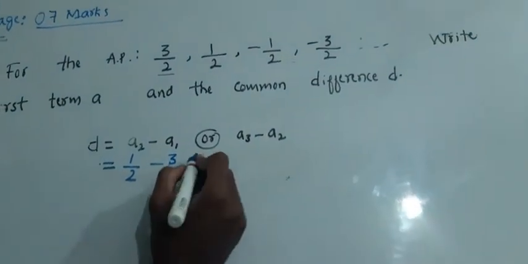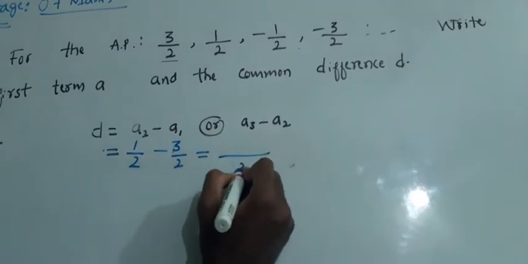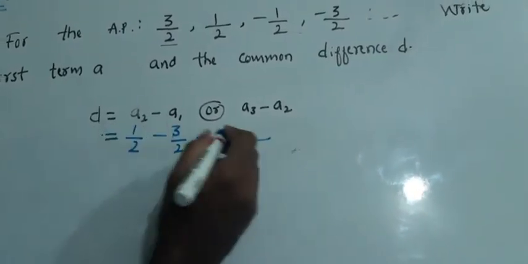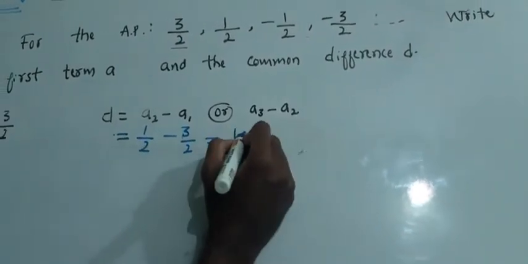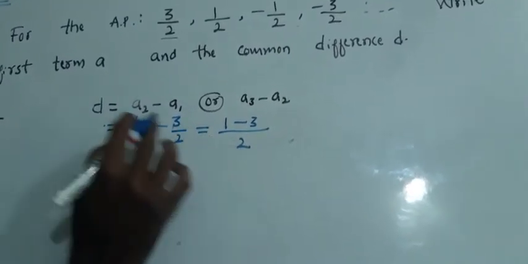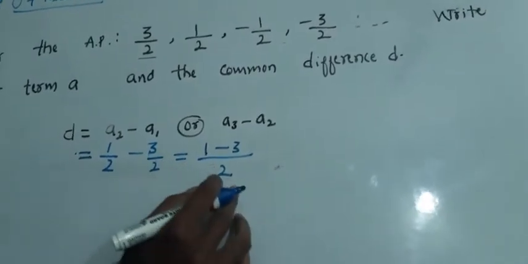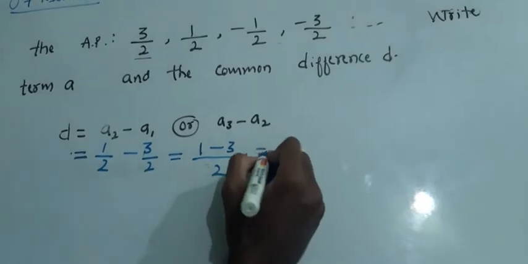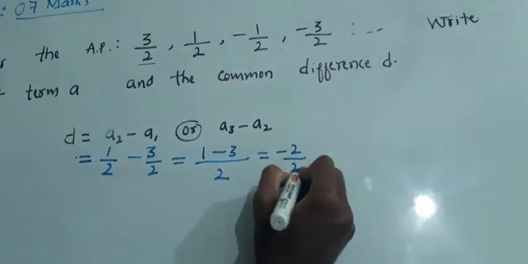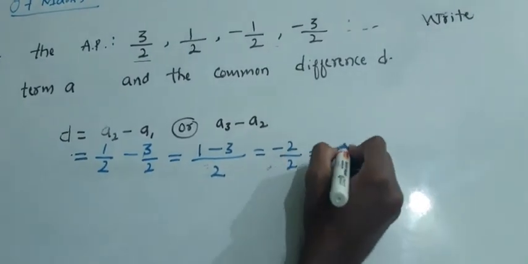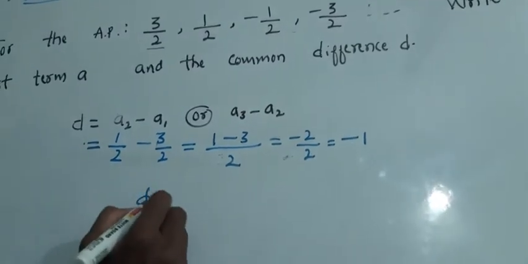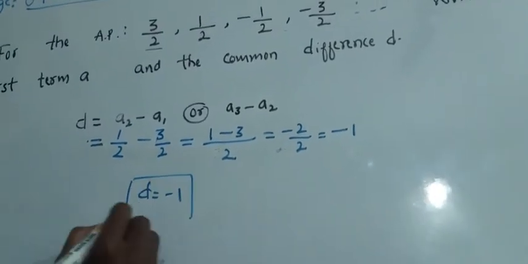Okay, which is equal to, the LCM will be 2. 1 minus 3. 2 1s are 2, 1 into 1, 1. 2 1s are 2, 3 into 1, 1. That is minus 2 divided by 2. The D is minus 1.